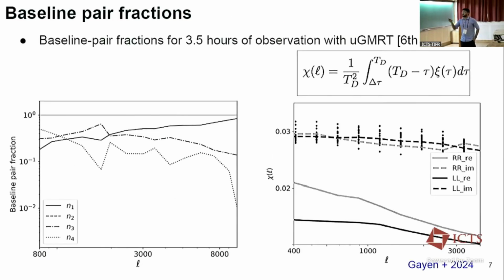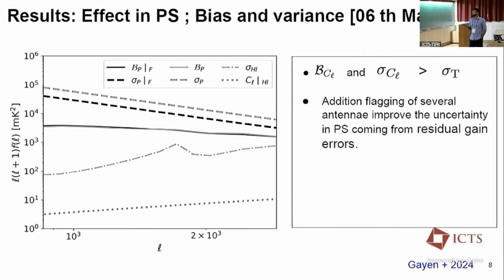And this is the baseline pair fraction of our UGMRT observation of the 6th May data, which is discussed. And this is the time correlation effect chi for our observation and our baseline range of interest. And this is our result.